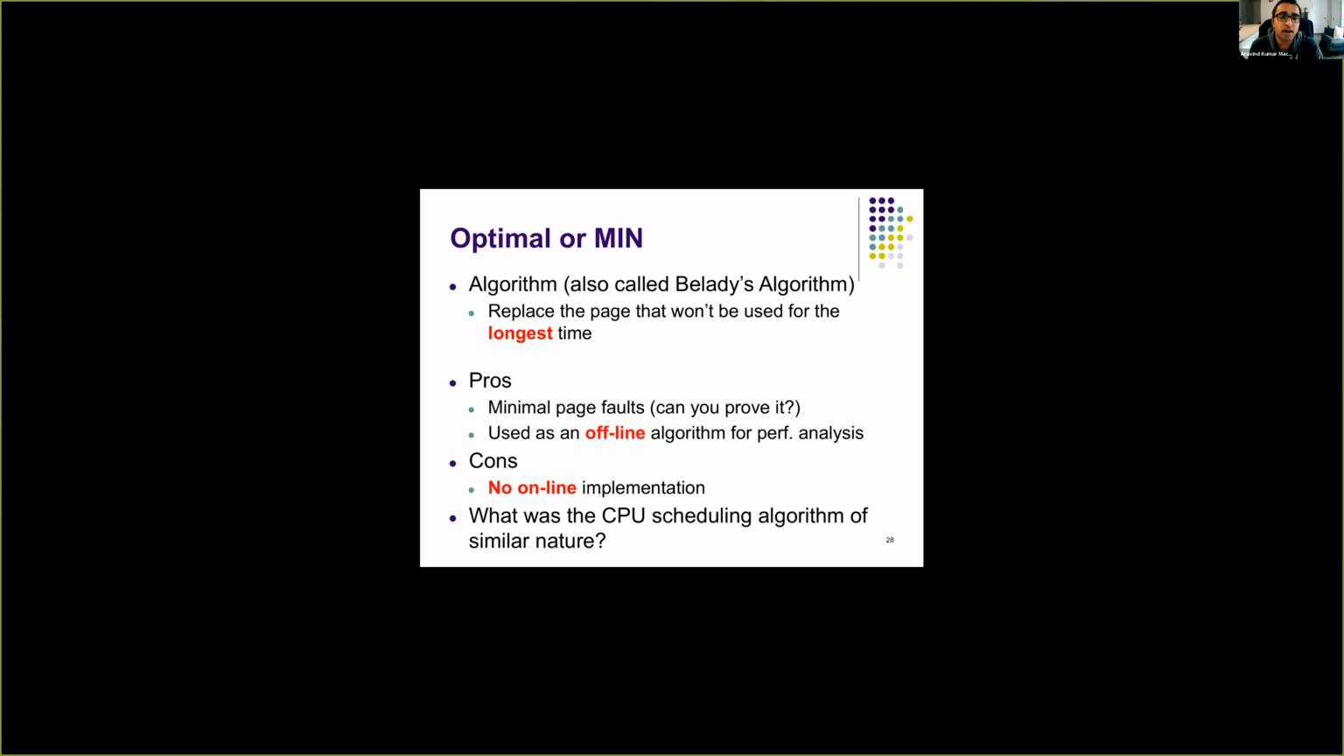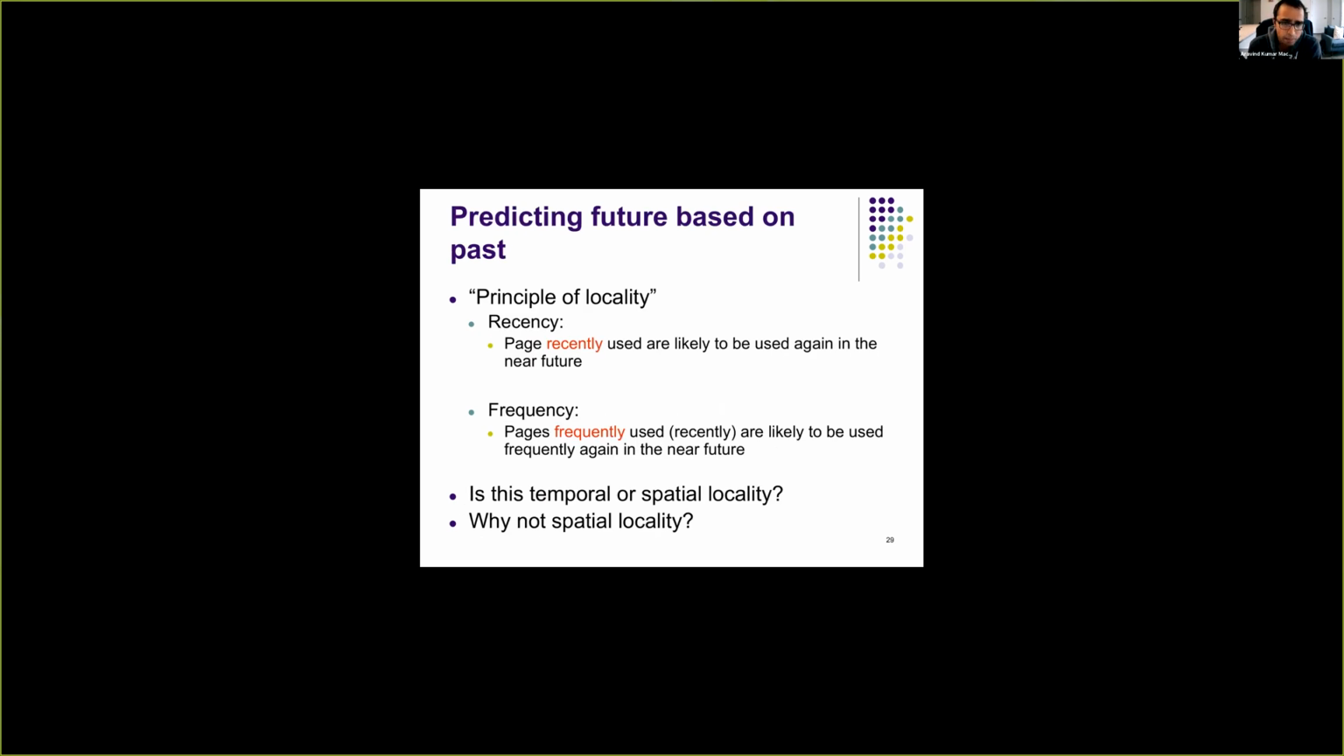So similar to that, here we cannot know which page won't be used for the longest time. That's why we cannot use optimal or MIN in reality. However, we can use the past to predict the future. Based on the principle of locality, a page which is recently used is most likely to be used again. Similarly, a page that is frequently used is again most likely to be used again.